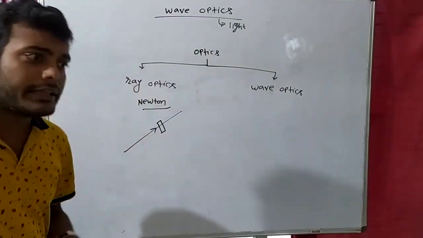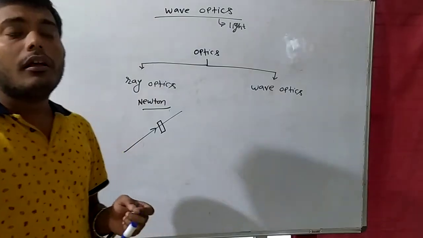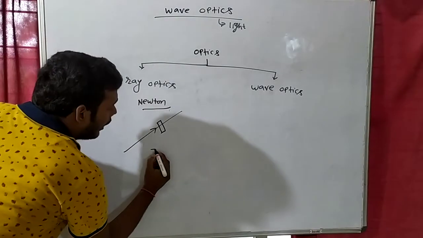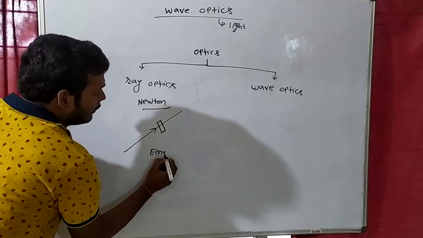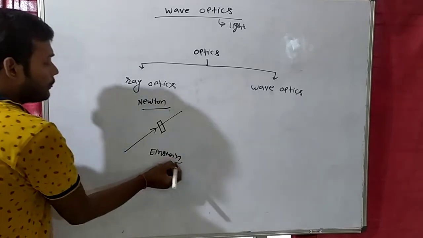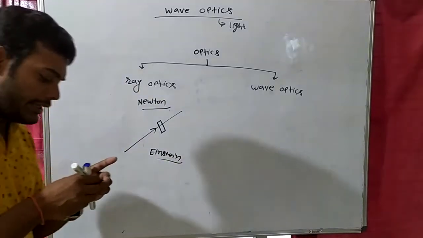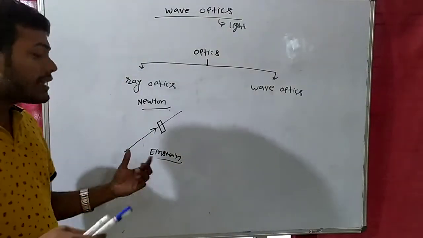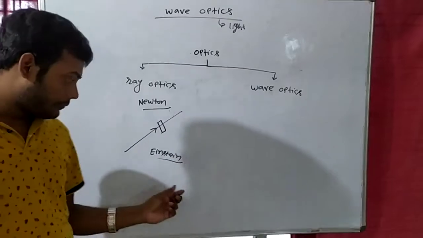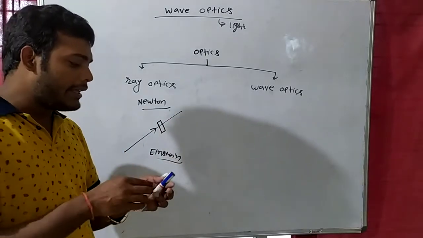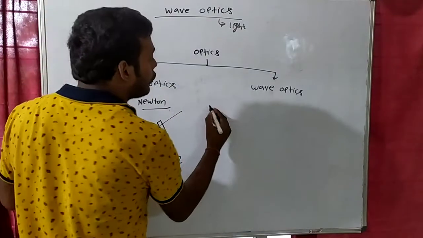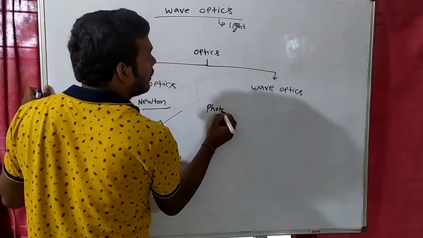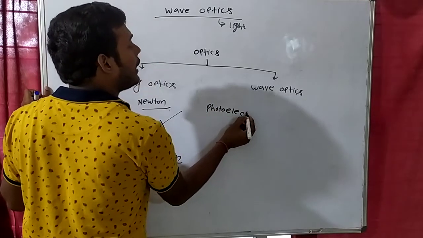Thereafter another scientist came, and his name was Einstein. And Einstein was also a very genius scientist. About light, Einstein explained the photoelectric effect. The photoelectric effect is very famous, right? You all know what the photoelectric effect is?